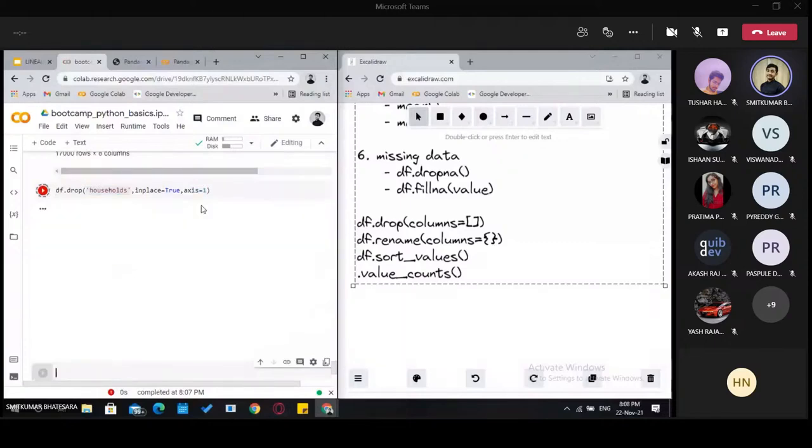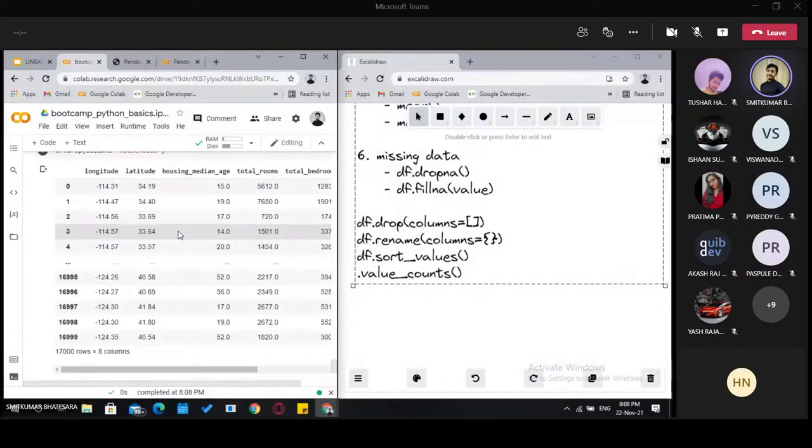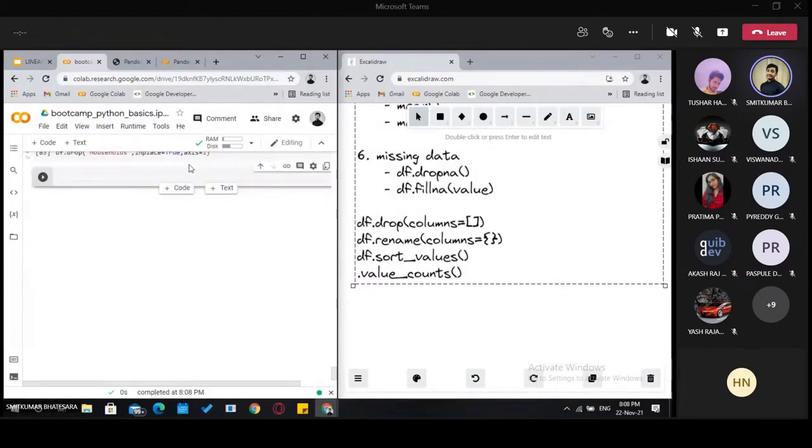After applying axis 1, it removes the column, and it didn't show us any data frame when we ran it.